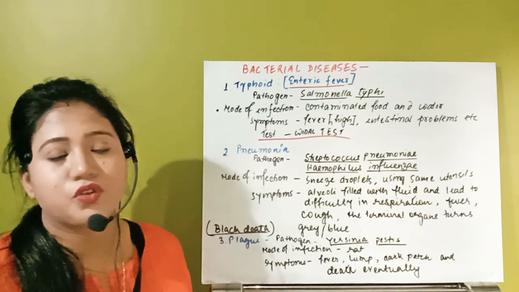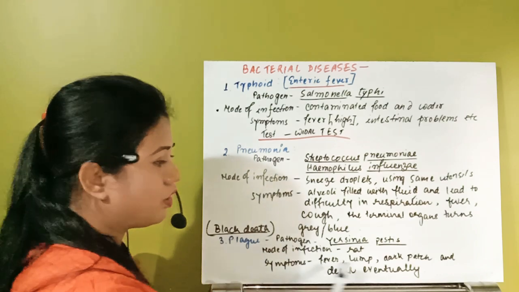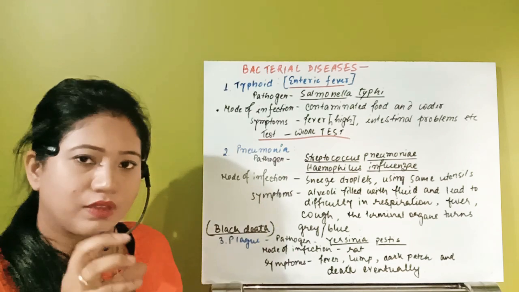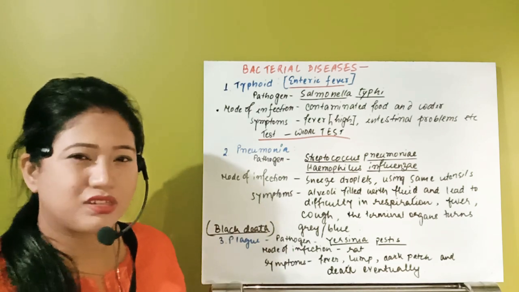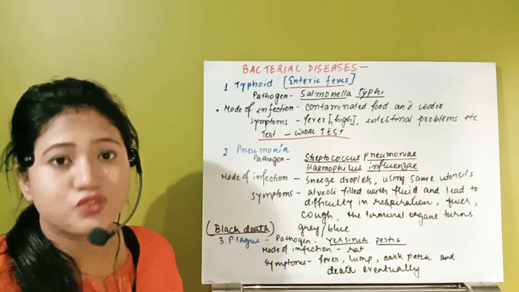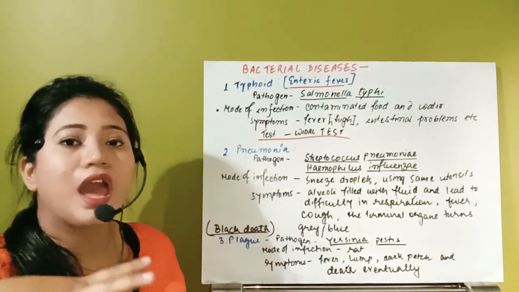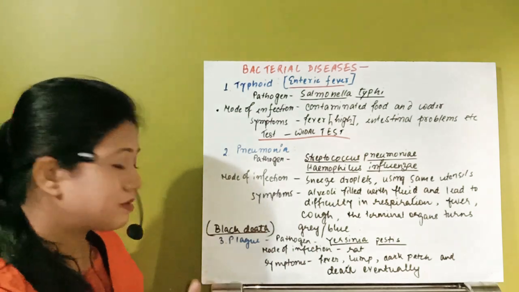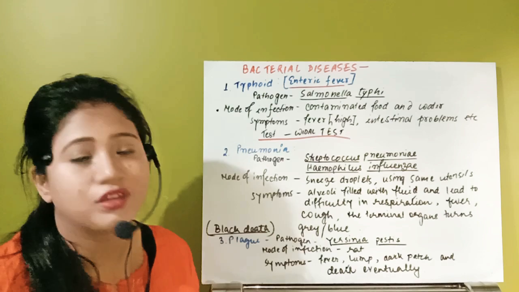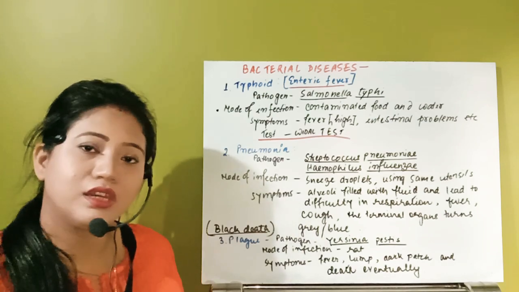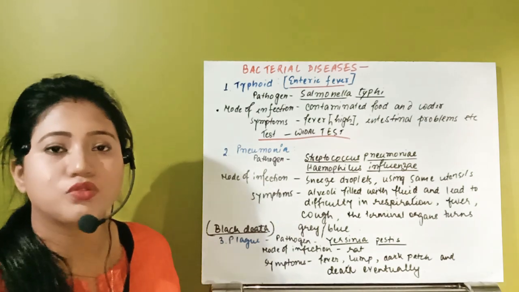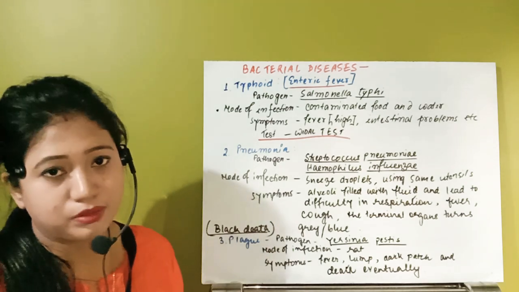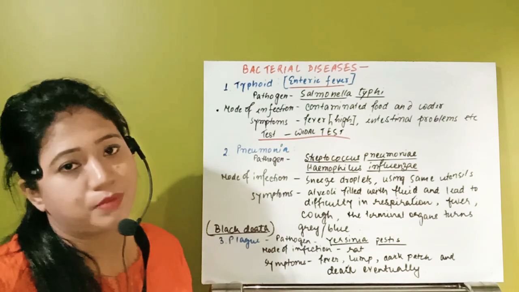The symptom is, first of all, that the individual will develop fever, then lumps will appear, and eventually small dark patches, black patches, and gradually those patches will grow and completely cover the whole body. This way, this disease, plague, this bacteria, can kill even a human. And if that individual dies, then the bacteria will transmit to the next individual, and this way this disease actually killed millions of people. So that is the third type of bacterial disease.